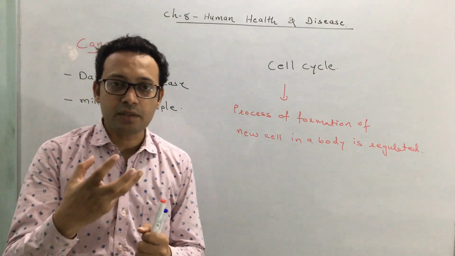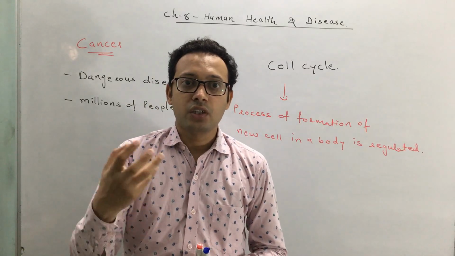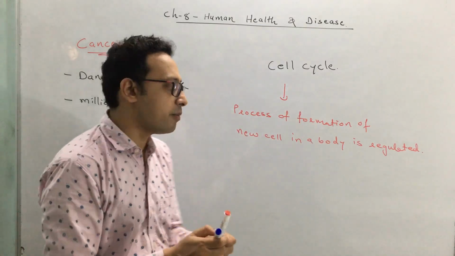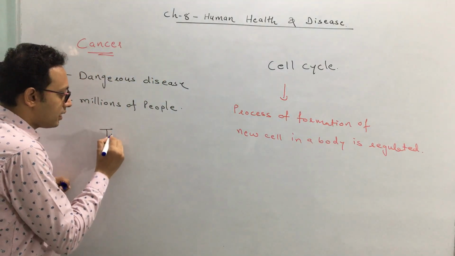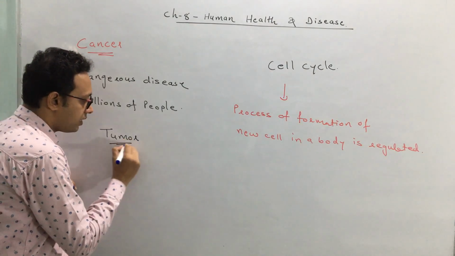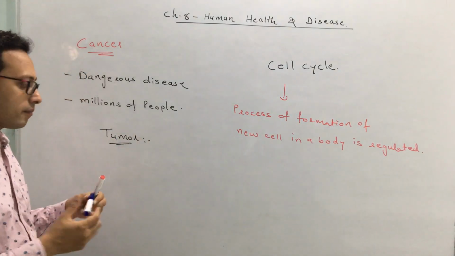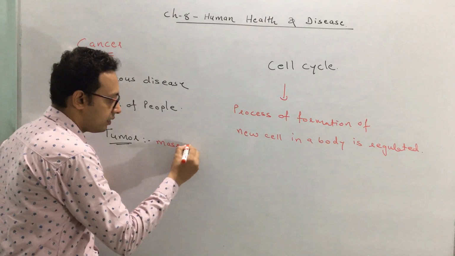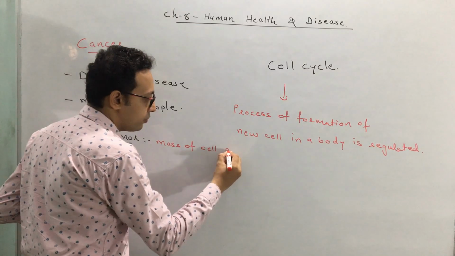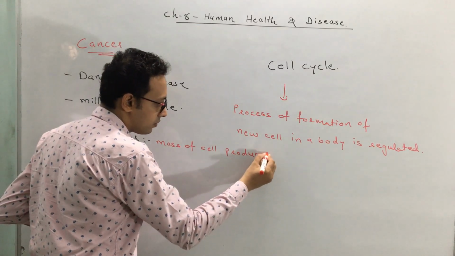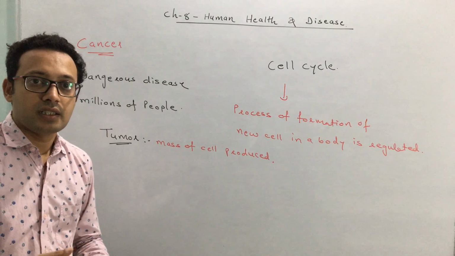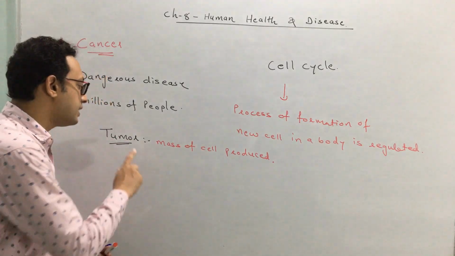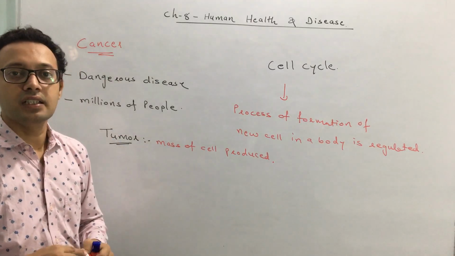Now you know that it is a mass of cells over which the body loses control. And so the mass of cells that is produced is called a tumor. What is it called? A tumor. So what is a tumor? A tumor is a mass of cells on which the body has already lost its control, and that is considered a tumor.